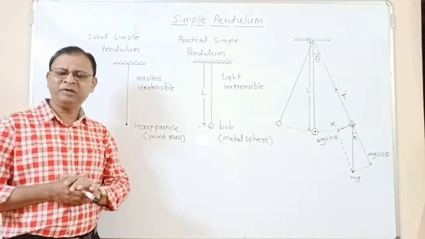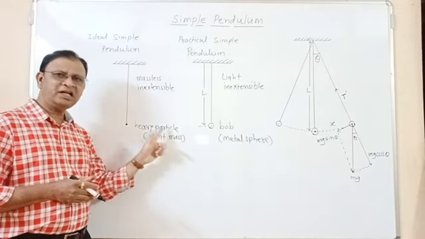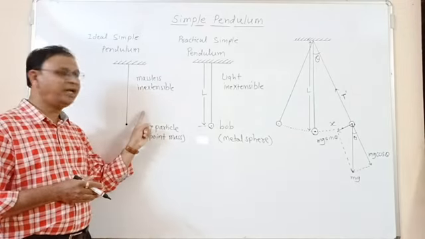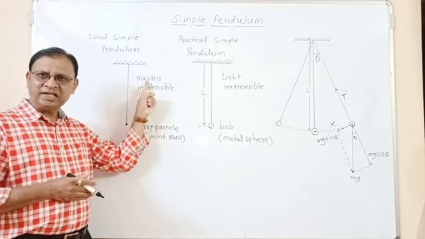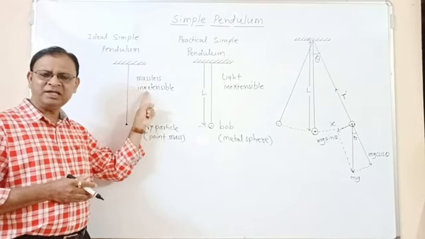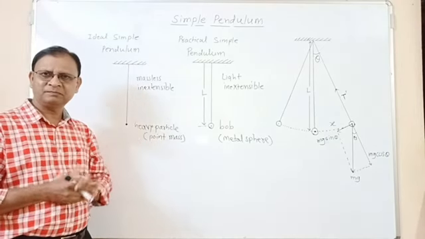So what is ideal simple pendulum? Ideal simple pendulum is a heavy particle or heavy point mass suspended by means of massless, inextensible and flexible string from a rigid support.